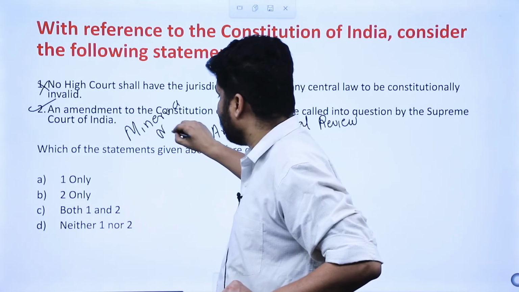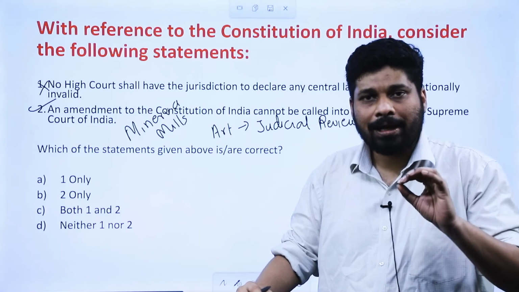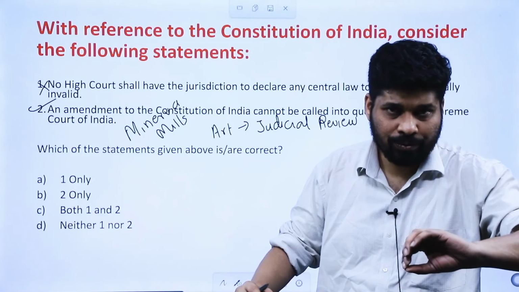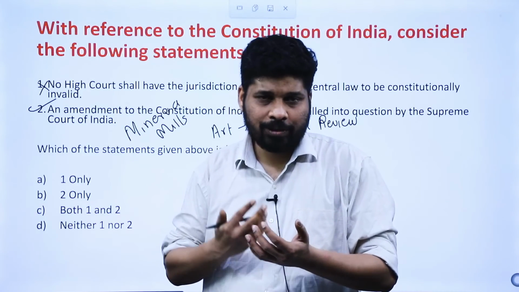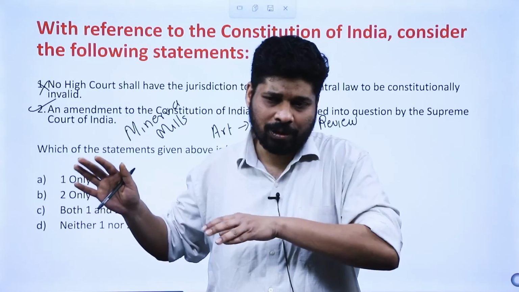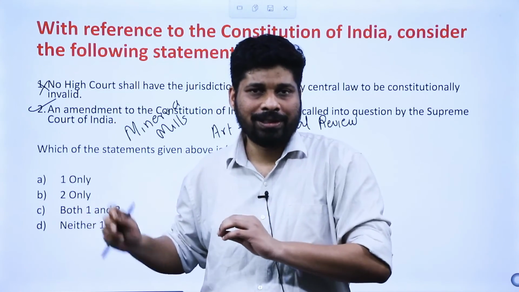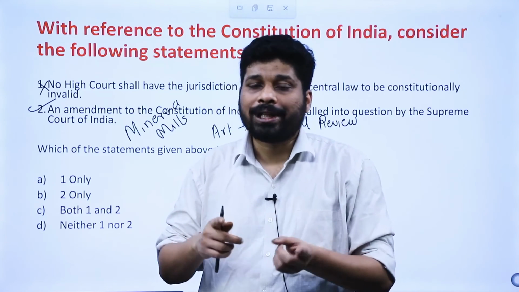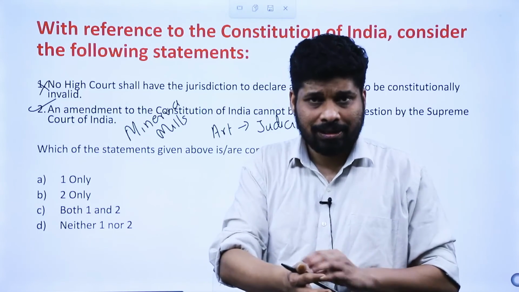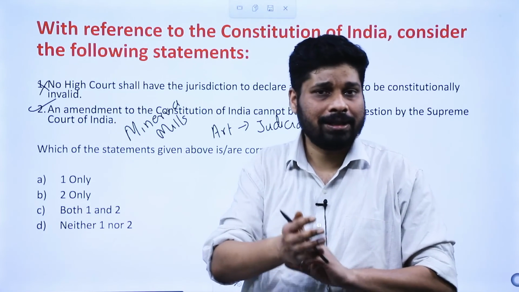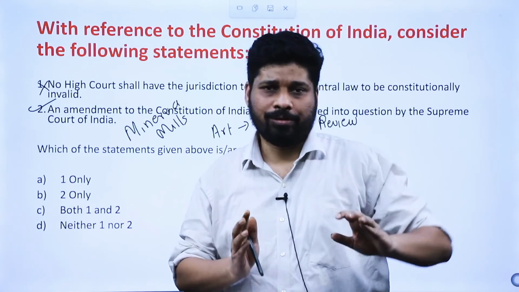Okay. And if you talk about this question, this particular statement specifically, so obviously with respect to amendment, in Minerva Mills case, the Supreme Court had pronounced that judicial review is part of the basic structure. ठीक है, इसके अलावा मेनका गांधी केस है with respect to constitution, that is not with respect to constitutional amendment directly, but to an extent it curtails the power of legislature also from the point of view of making law, which includes constitutional amendment also. ठीक है, पुत्तास्वामी वाला केस है. तो with respect to constitutional amendment there are some important cases, try to remember those particular cases.